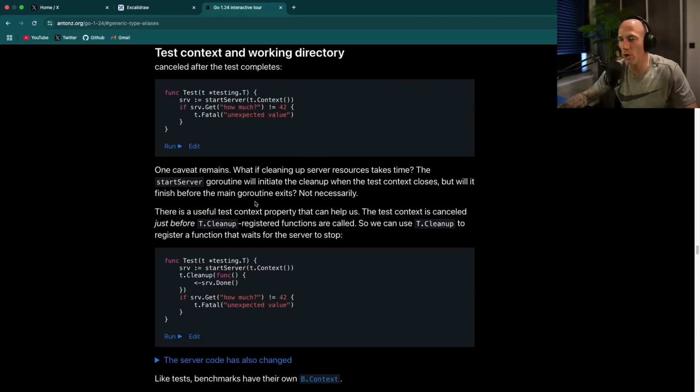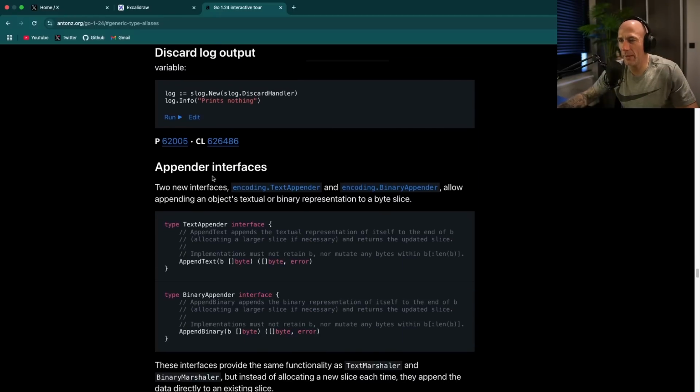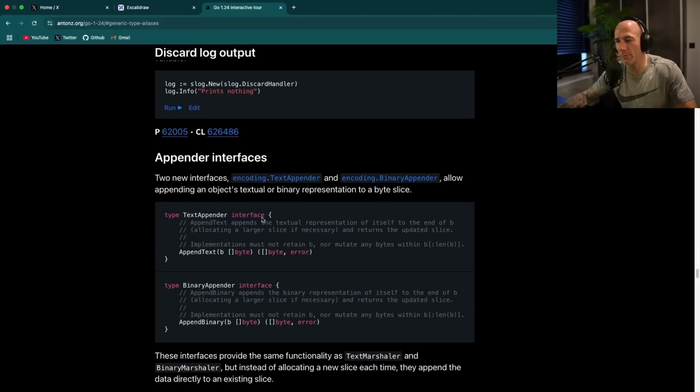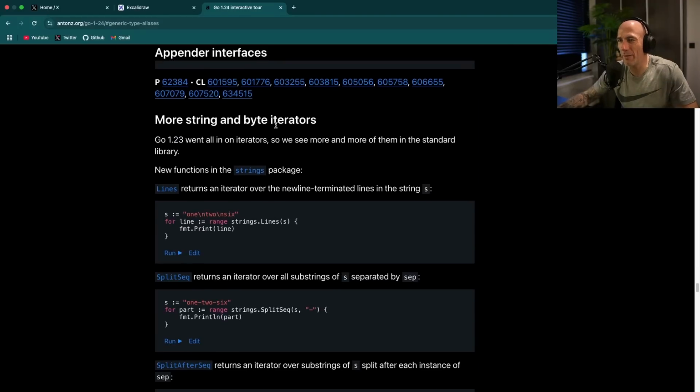You can read it if you want. Test, discard log outputs. Okay, minor thingy. Appender interfaces. Very niche in my opinion, but could be interesting. It's going to be encoding text appender. Okay, cool. If you make some binary protocol or something, could be interesting. Check that out. More string and byte iterators.